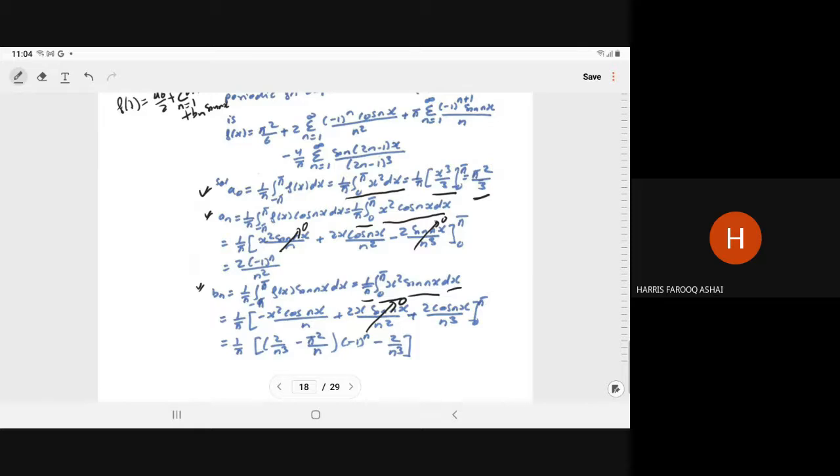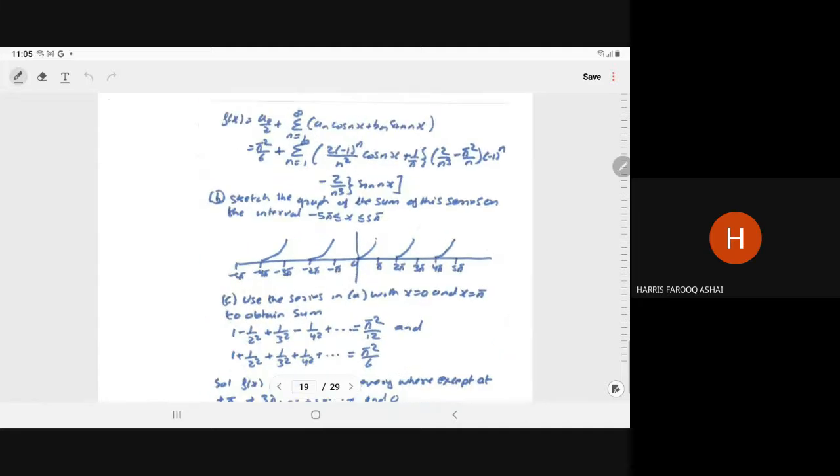So this will give you 1 upon pi [(2 upon n cube minus pi square upon n) into minus 1 to power n minus 2 upon n cube], because cos 0 will give you 1. So 2 upon n cube from here. So now we have to check the different values of n.